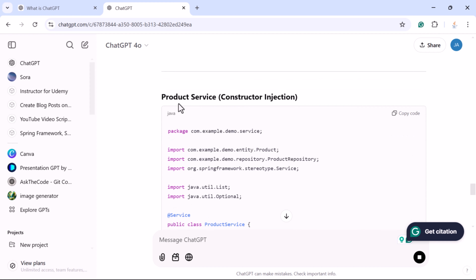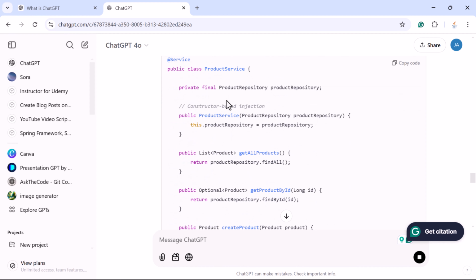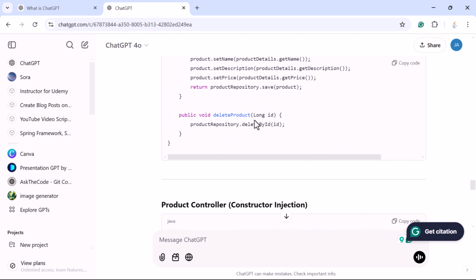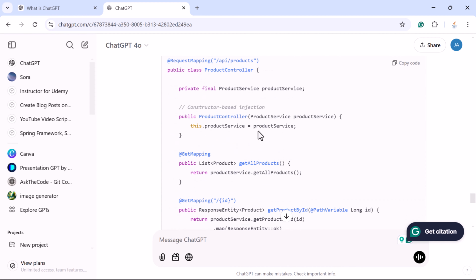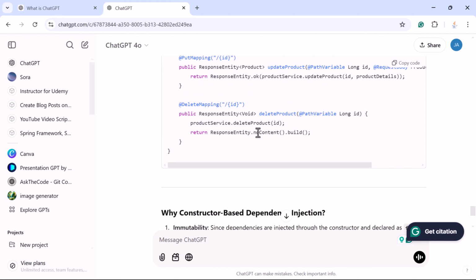And you can notice here in the product service, ChatGPT removed the field based injection and provided constructor based dependency injection. So this is how you can tell ChatGPT to modify the code. Okay, so this is how you can quickly ask ChatGPT to generate the repetitive code structure so that you can save your time and boost your productivity.